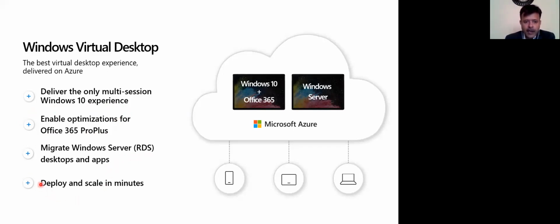And then Azure is a public cloud, right? So you can deploy and scale in a minute, right? So if there is a new requirement of, let's say, 100 desktops, there is a project going on, or let's say there is some pandemic situation, people cannot work from office, you can have the 100 desktops within a day, right? Within a day or maybe less than that also. It's possible to have it.